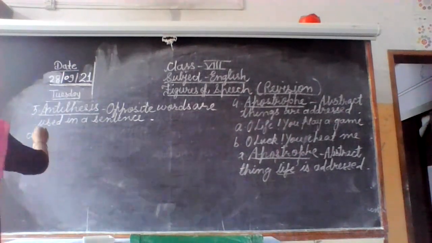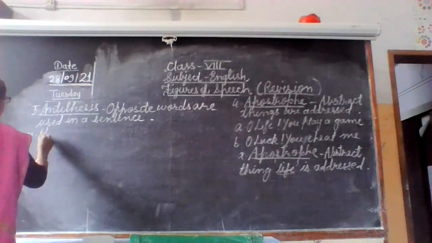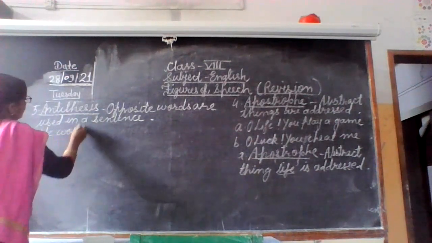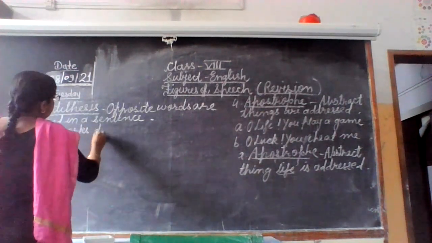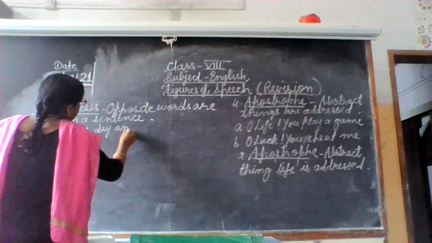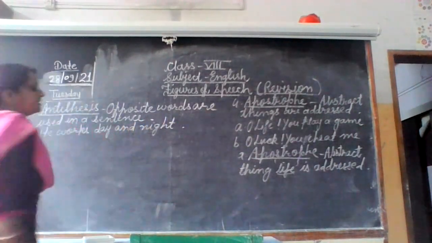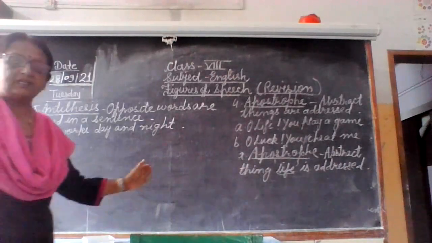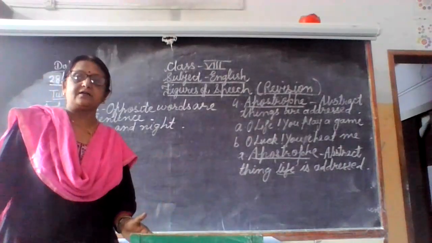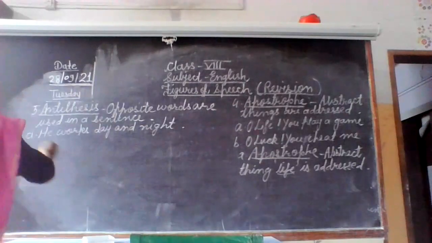That is, he works day and night. So in Hindi also we talk about this, he works day and night. वो दिन रात मेहनत करता है. So that is we are using the opposite words.